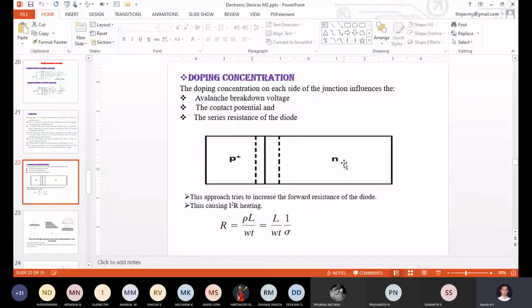So here P plus stands for heavily doped. P plus heavily doped, correct? Compared to P as well as compared to N, the neighbor substrate, we are doping this particular substrate a little higher. So here we have simply written N. The N substrate is lightly doped, and the P plus substrate is heavily doped, correct? If you choose this kind of non-uniform semiconducting material for the construction of a p-n junction diode, what changes will happen?